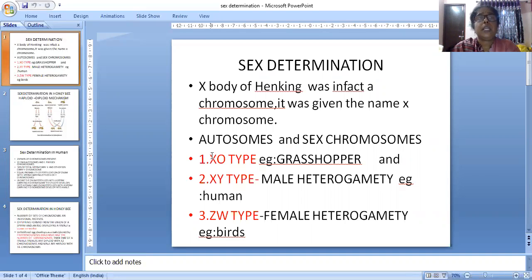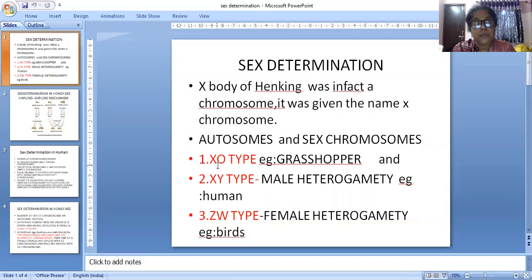which is mentioned as O only. In this lesson, we are discussing three types of sex determination: the XO type, the XY type and the ZW type. The XO type is shown by insects, and the grasshopper is given as the example here. XO means the sperms are of two types.